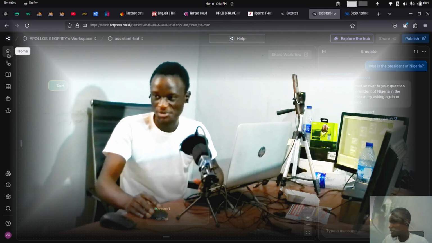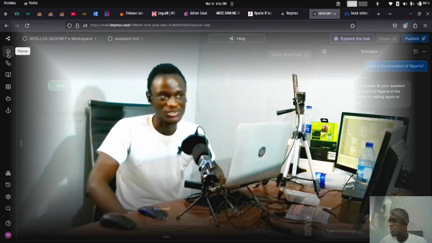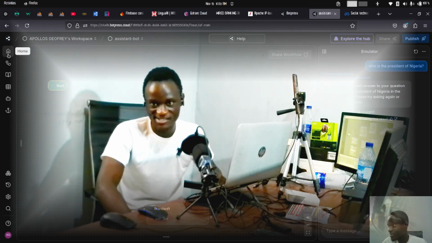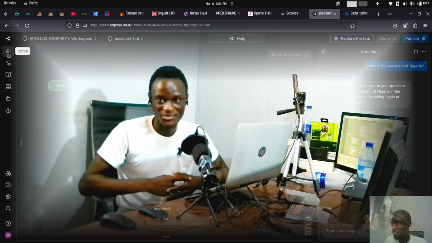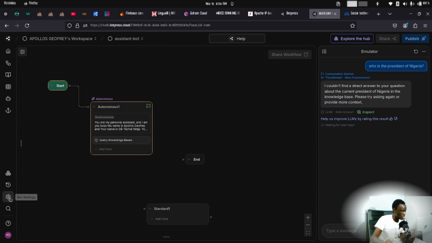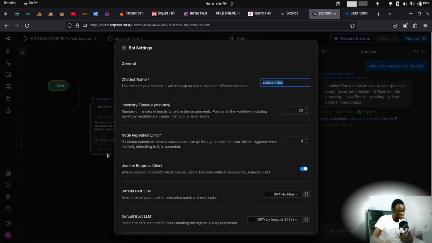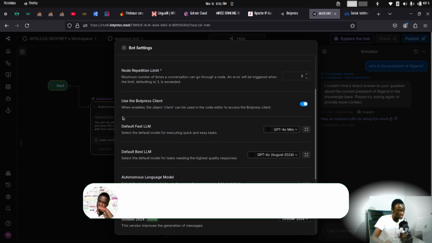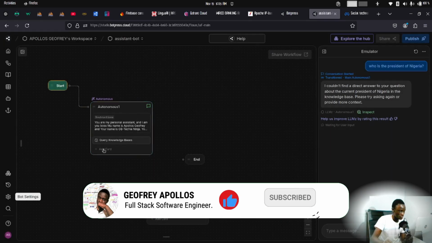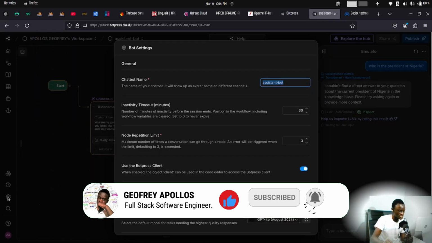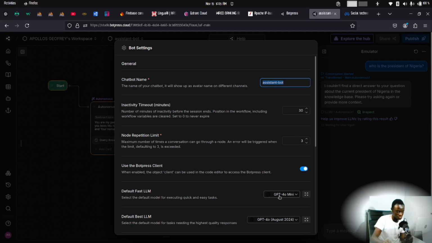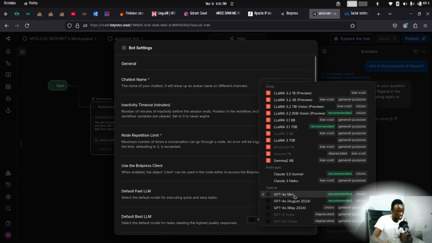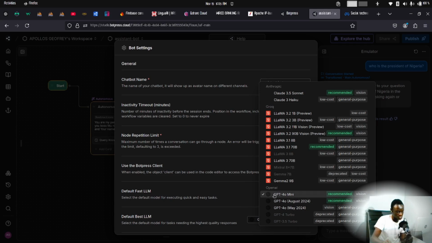Botpress utilizes a couple of what we call language models. I really don't want to talk about that here, but just a hint: we call them large language models. You can check that out. If you come over to the bot settings, you can see where we can select different language models. So the intelligence of the bot we are trying to build here is powered by a large language model called GPT-4o mini. GPTs are developed by OpenAI. You can see other large language models as well.